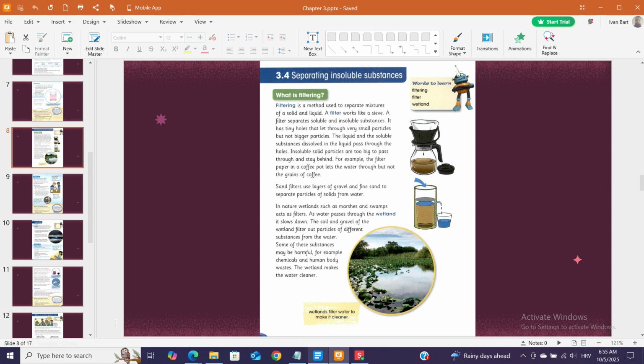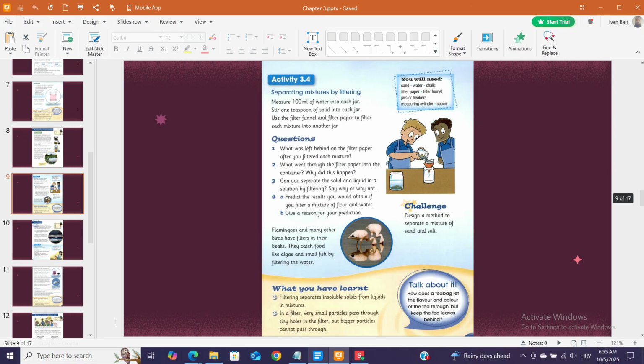Activity 3.4. Separating mixtures by filtering. Measure 100 milliliters of water into each jar. Stir 1 teaspoon of solid into each jar. Use the filter funnel and filter paper to filter each mixture into another jar. Questions. 1. What was left behind on the filter paper after you filtered each mixture? 2a. What went through the filter paper into the container? 2b. Why did this happen? 3. Can you separate the solid and liquid in a solution by filtering? Say why or why not.